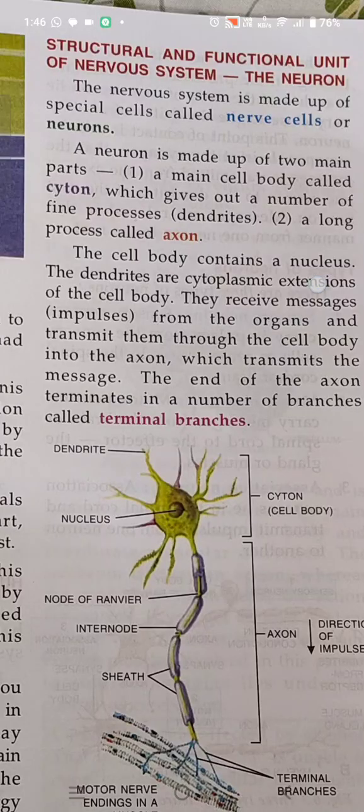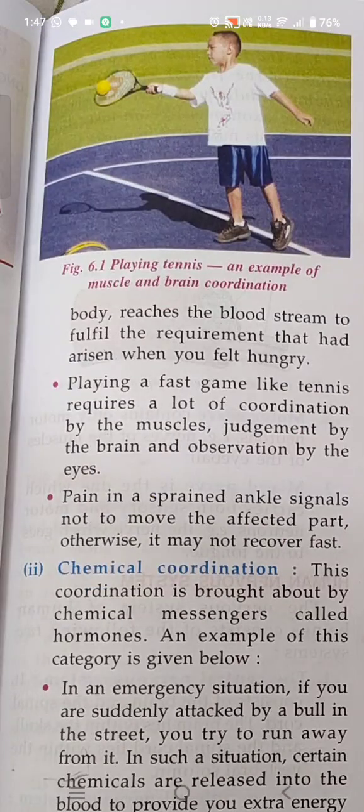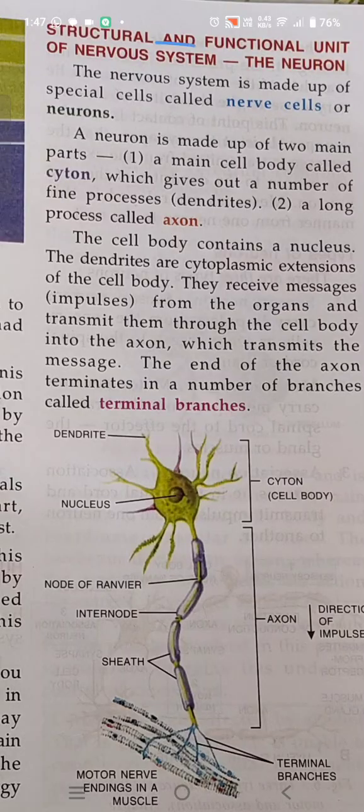Now we will study the next topic, which is the structural and functional unit of the nervous system, the neuron. The nervous system is made up of special cells called nerve cells or neurons.